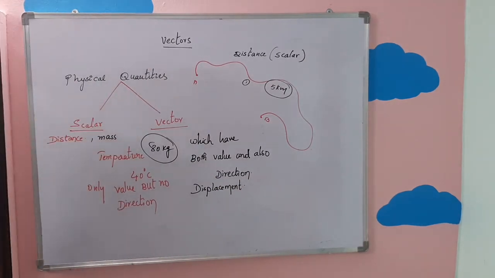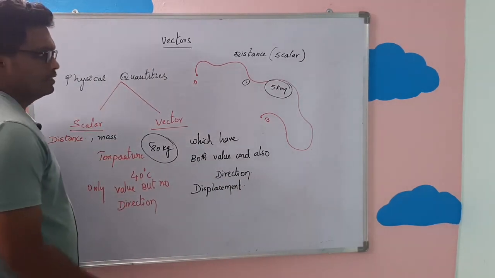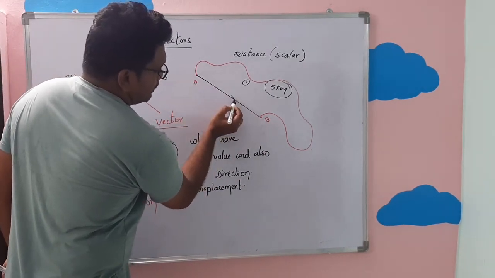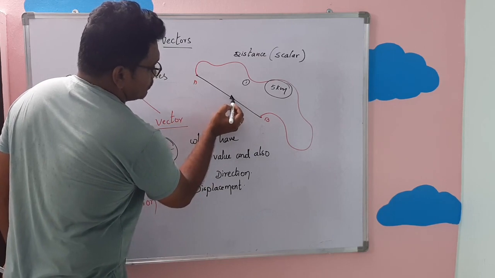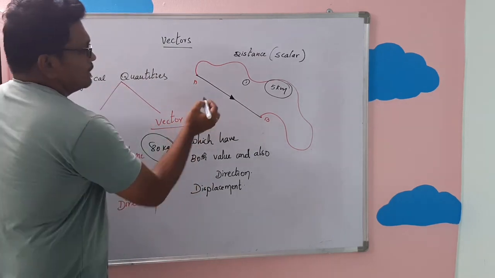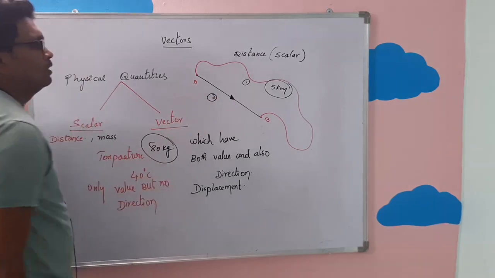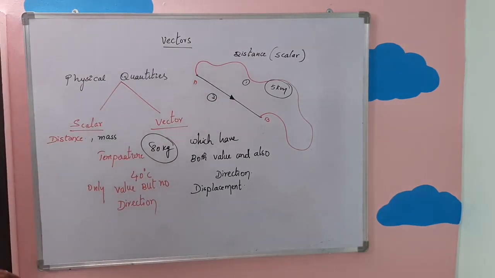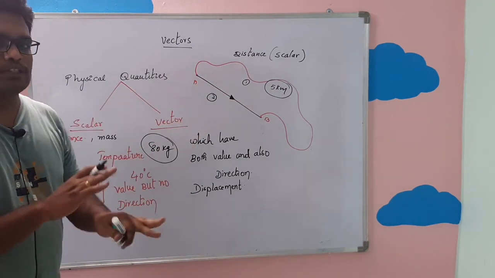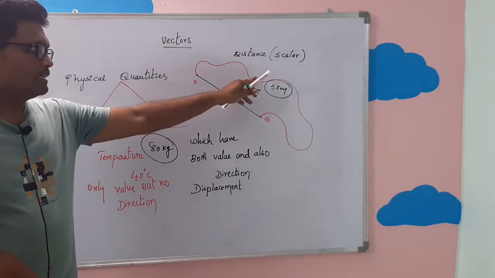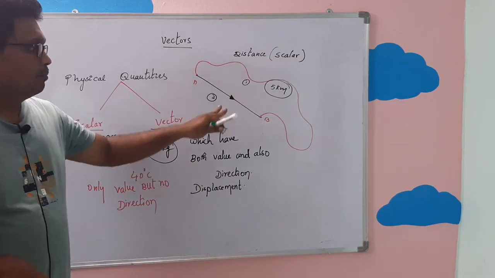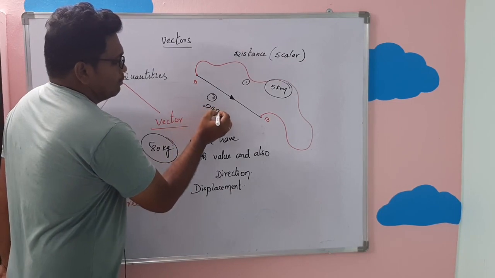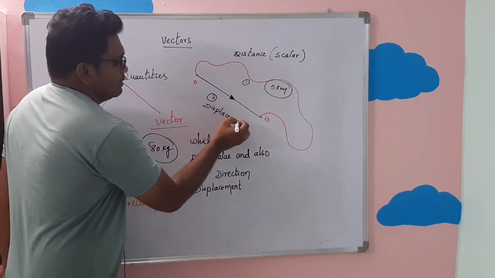Now come to the same diagram. For distance we have already discussed. Now there is, say, another path from point A to point B which is very straight, if you see. So say this is path number 2. Path number 1 is called distance. It has value, but the path which you selected here, path 1, does not have any direction. So we call it a distance, and distance is a scalar. But path 2 is called displacement.